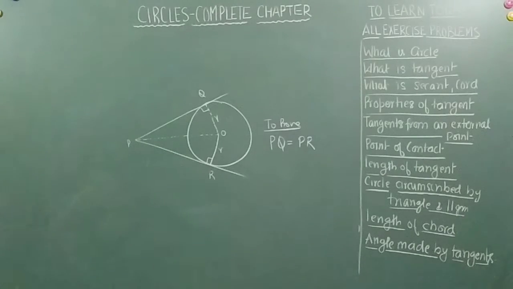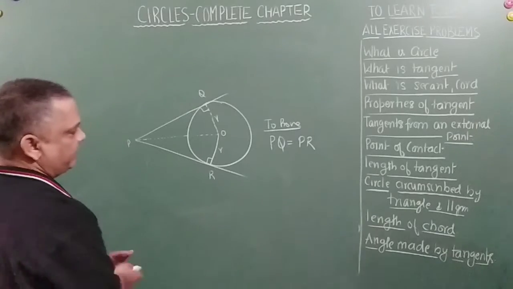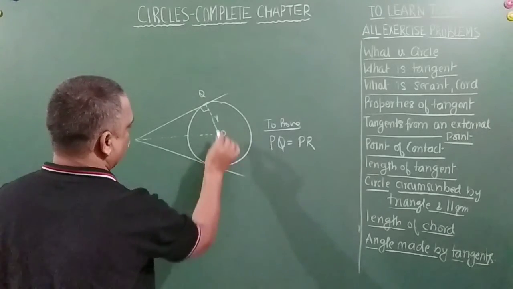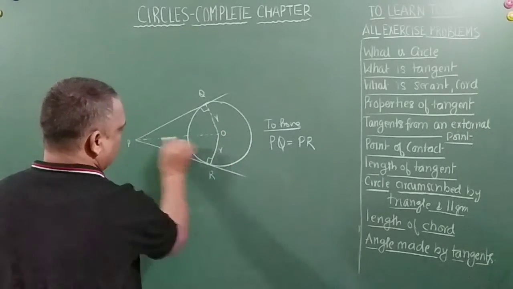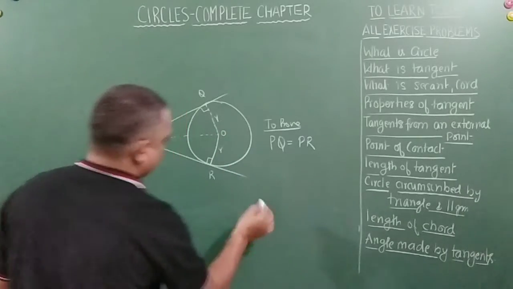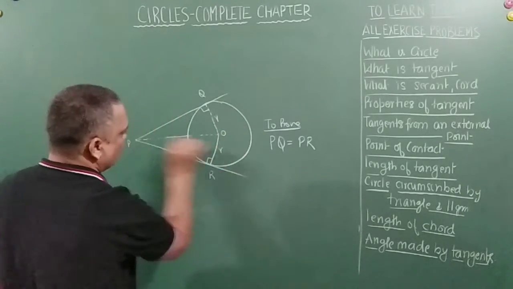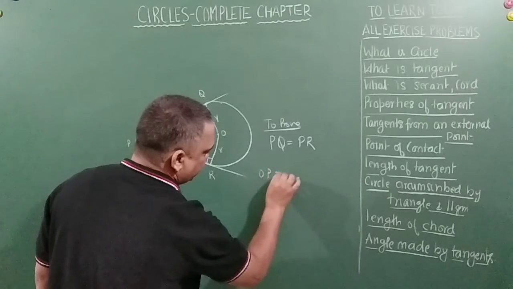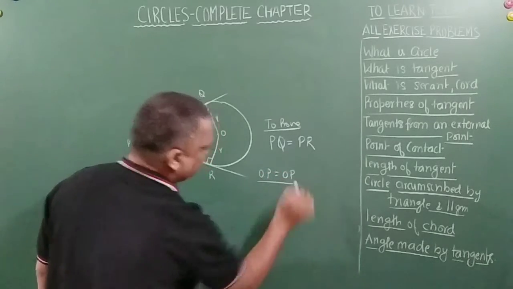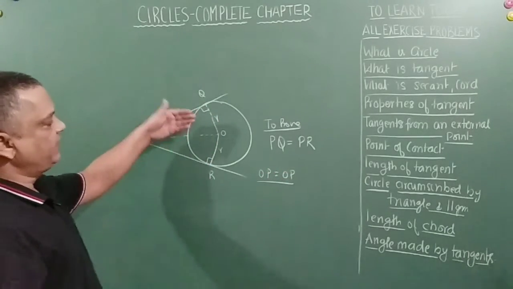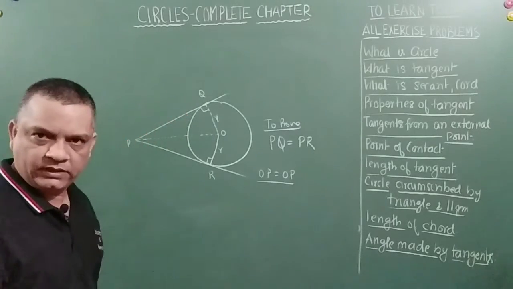Okay, so I think that's it. We will be able to prove that these two are congruent, and this is radius and OP is equal to OP for both the triangles, right? So basically we can say that these two triangles are congruent, right?